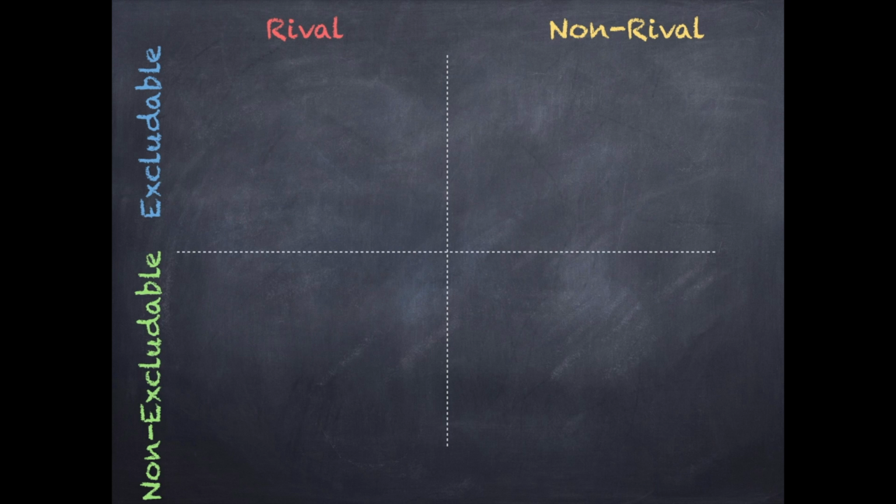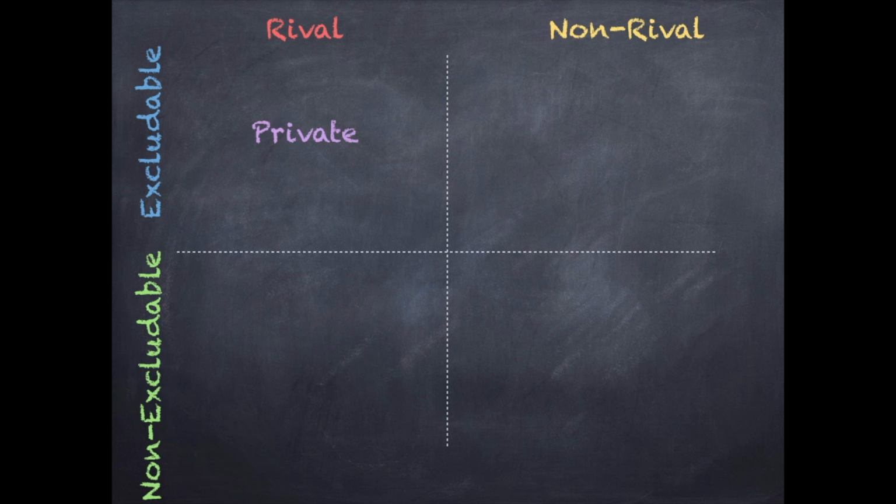producer cannot prevent people who don't pay, which puts them subject to the free rider problem, where people who won't pay for the non-excludable object will pay not only for themselves, but also for everyone who's taking a free ride on them because they refuse to pay. Now, if you're excludable and rival, it's a private good.